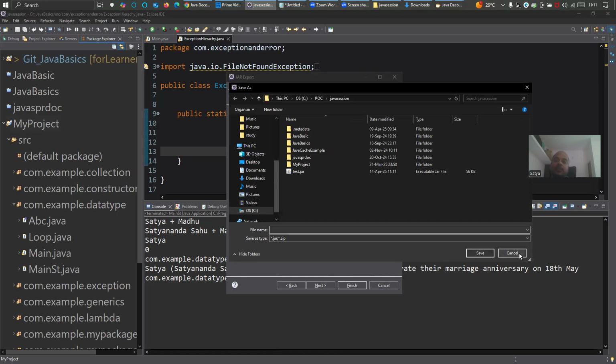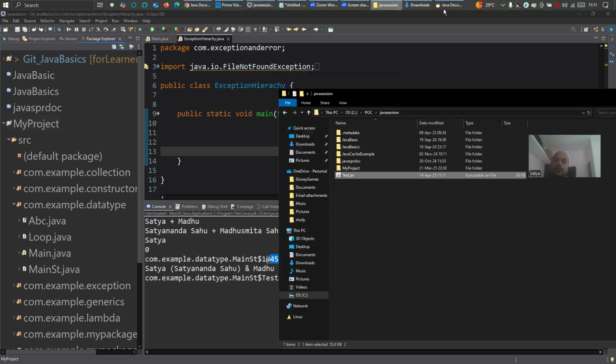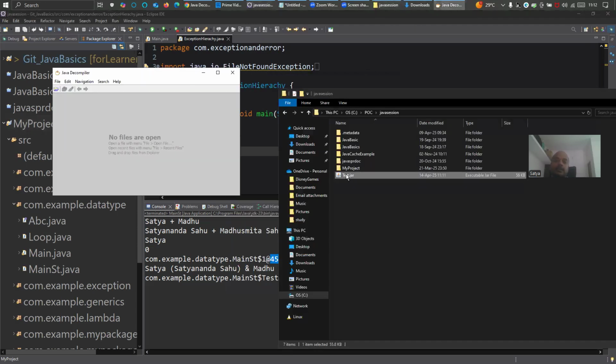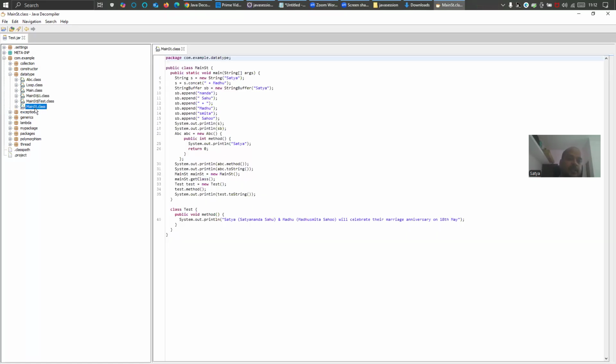Eclipse workspace location. Now get this decompiler, drag this jar and put it here. See, you got everything, right? Now inside this counted example, we'll go fast and see that inner class we have created inside data type, right? See, this is the main class and this is the main ST. So the main ST class you will see. See, in the main ST class, you have class test here, right? Method and this ABC anonymous class here, right? So what is this main ST1 class?